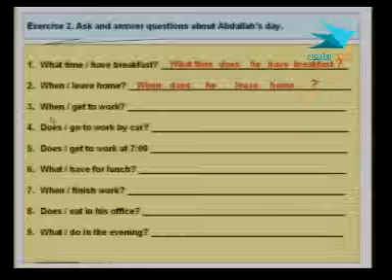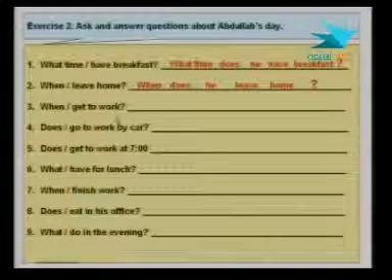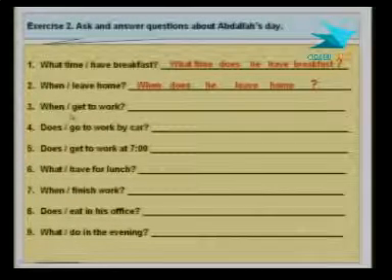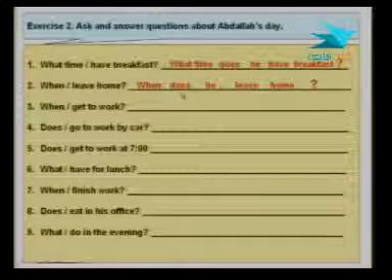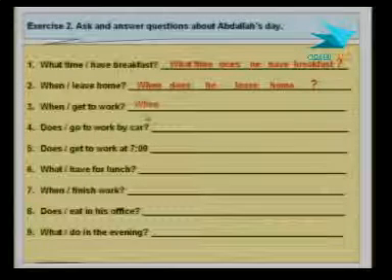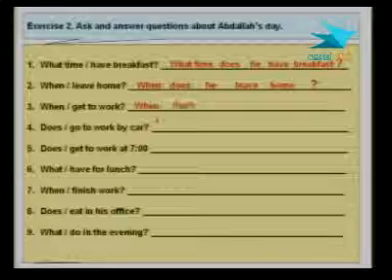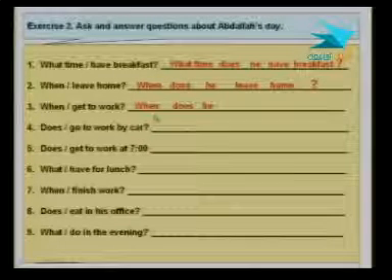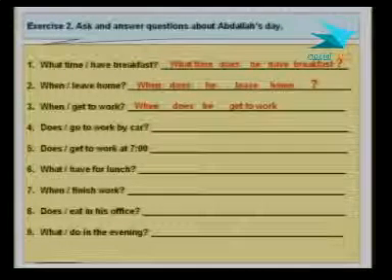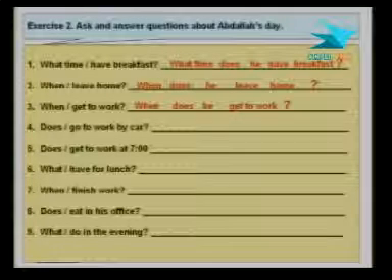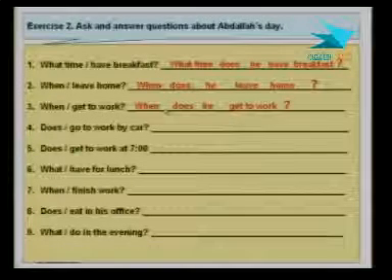Number 3, when get to work. What we need here is, again, same thing, we need does. So when does he get to work?